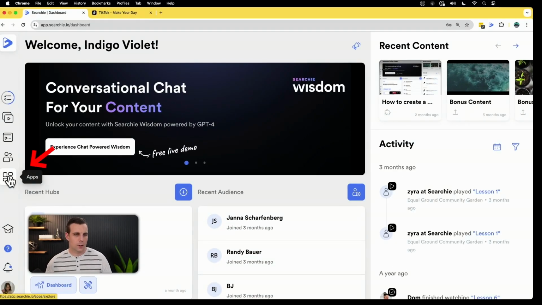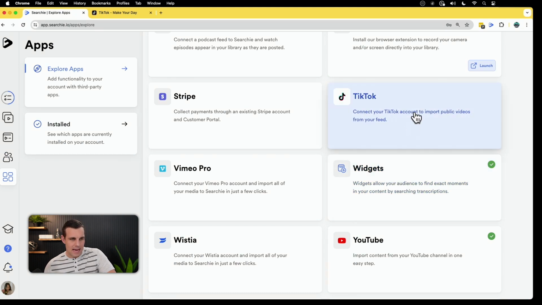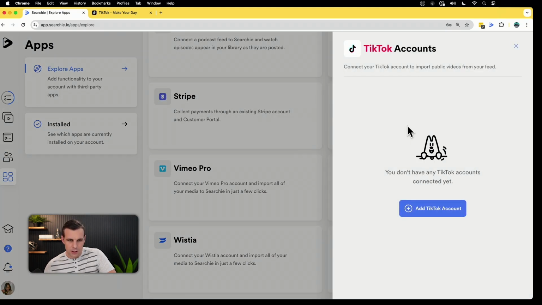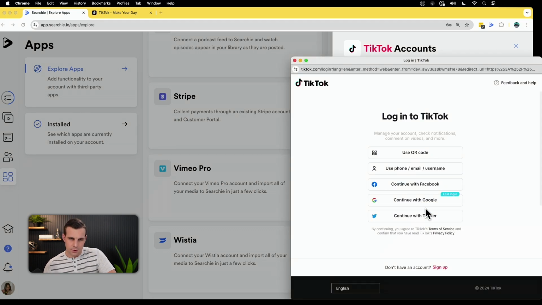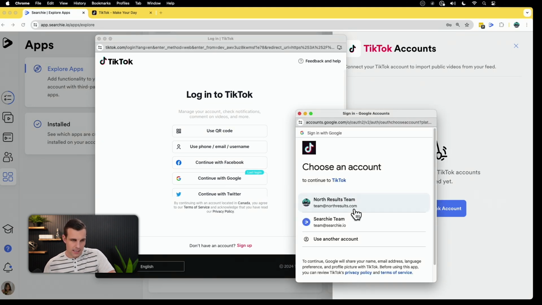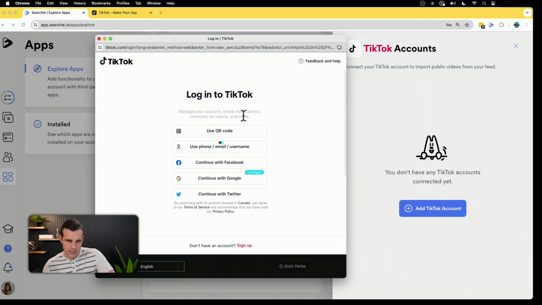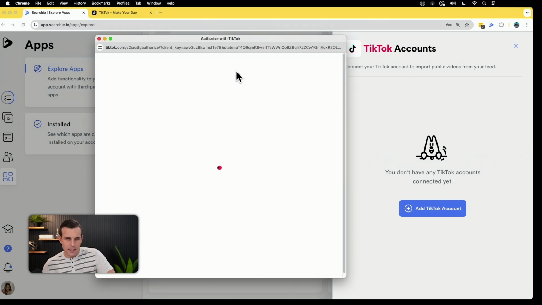If we jump over into our Searchie account here, we're just going to come to the apps tab, click on that, and we're going to scroll down to TikTok. We're going to click that. This is your new integration. Click add TikTok account. And this is going to give you the TikTok login. So I am just going to sign in here with Google. We're going to use our Searchie account, continue, and it's logging in.